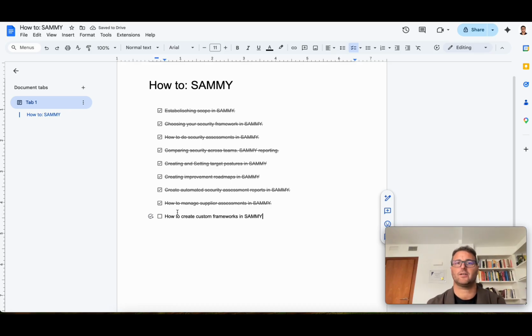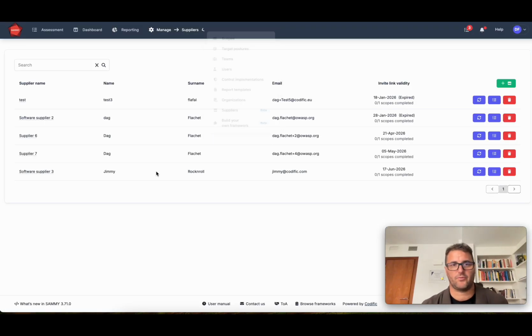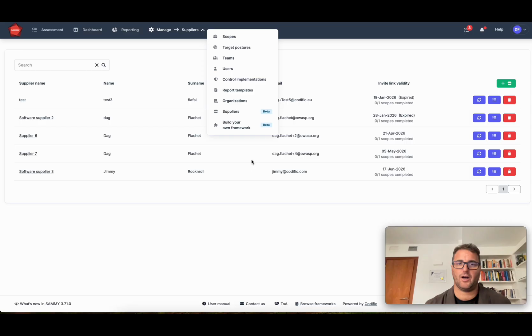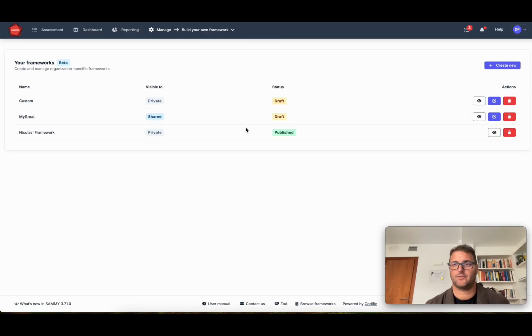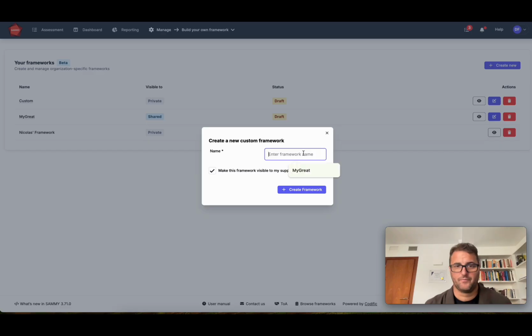How to create custom frameworks. Okay, so now we are using standard frameworks, but you may want to create your own framework, or you may want to mix and match different frameworks. So then you go to custom frameworks and you click on create new. My fabulous, my super framework.